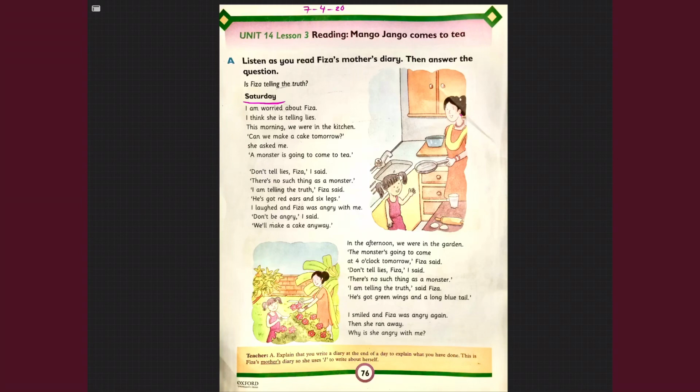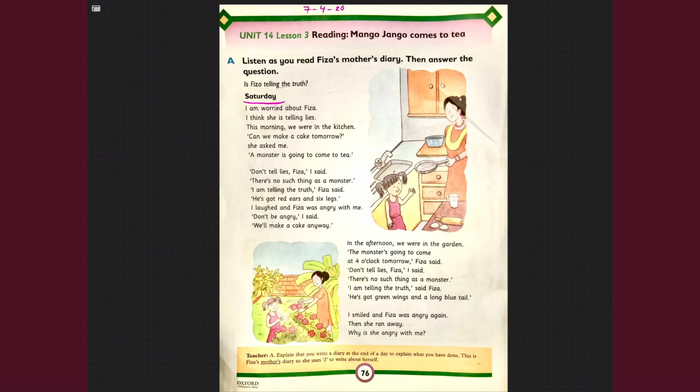She was surprised to hear from Fizza that a monster was coming. So Fizza kept telling her mom that they need to make a cake as the monster was coming home to have tea with them. So that's why mom was worried. And even though her mom was not convinced if what Fizza was telling is true or not, she still decided to make a cake.